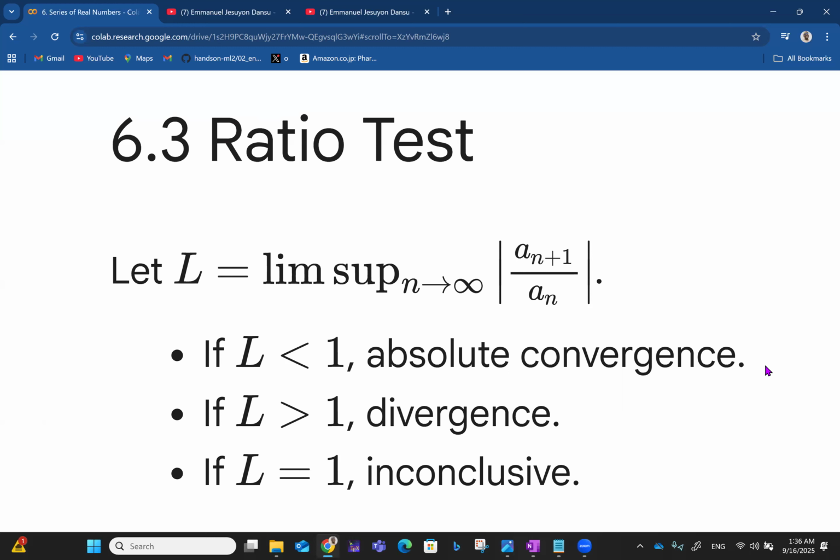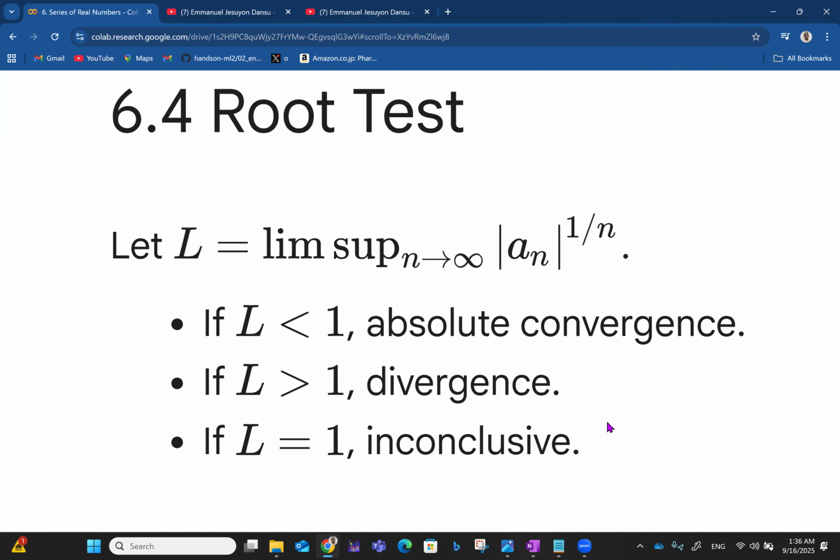If L is greater than 1, then it is divergent. If L is equal to 1, it is inconclusive, so you cannot conclude anything about convergence. That is the ratio test. I'm sure I did all that under sequences and series, including the integral test, and we also did the root test.